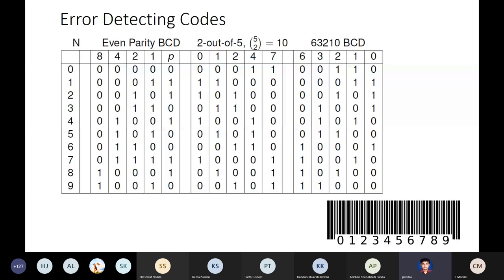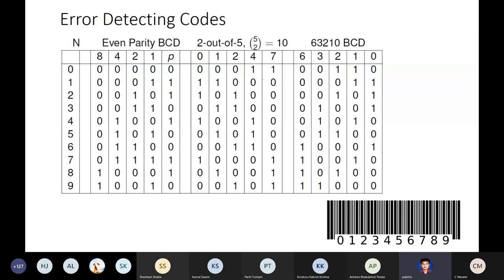Still I am having 5 bits, with the convention that exactly 2 bits out of these 5 bits will be 1, not less than 2, not more than 2. The rest will be all 0. So this is called a 2 out of 5 code.